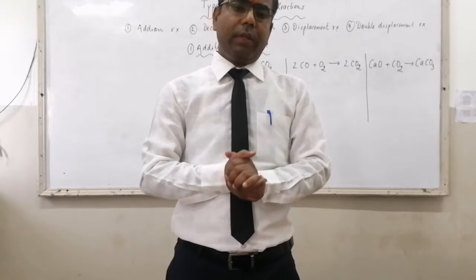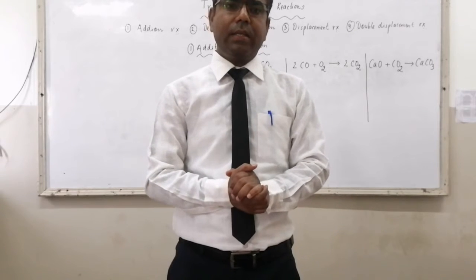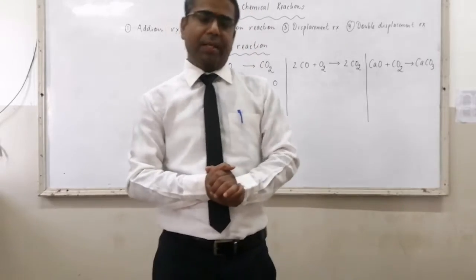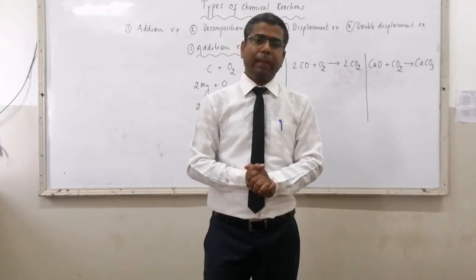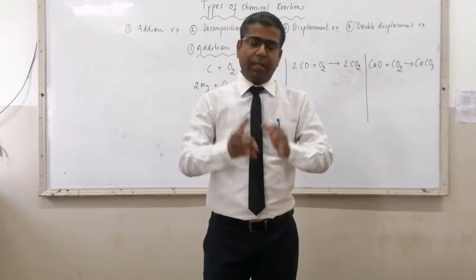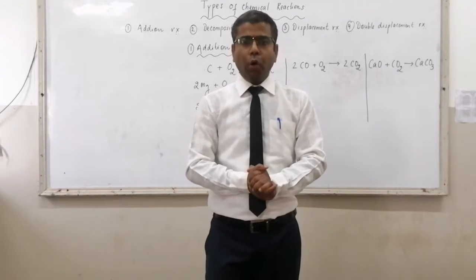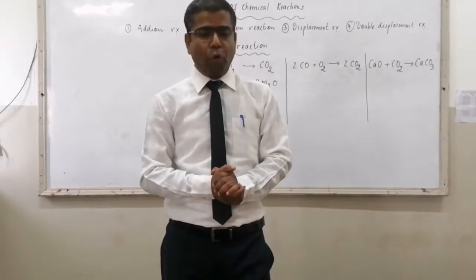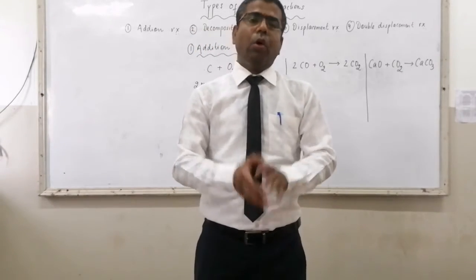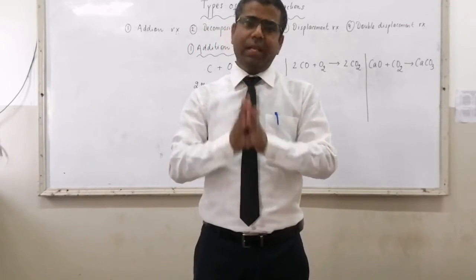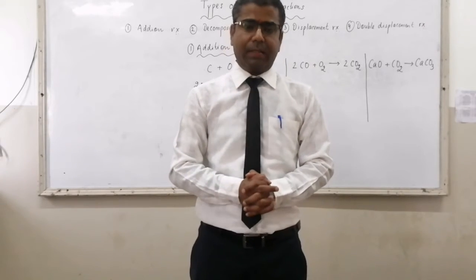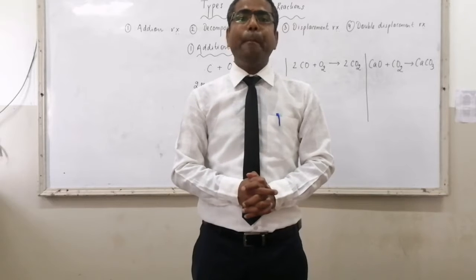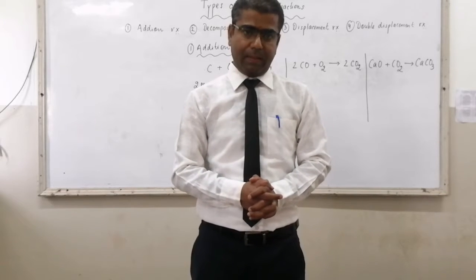In our previous lecture, we have talked about physical changes and chemical changes. Physical changes: a change in which no new substances are formed. Only there is a change in physical appearance or physical state of the substance, like melting of ice.